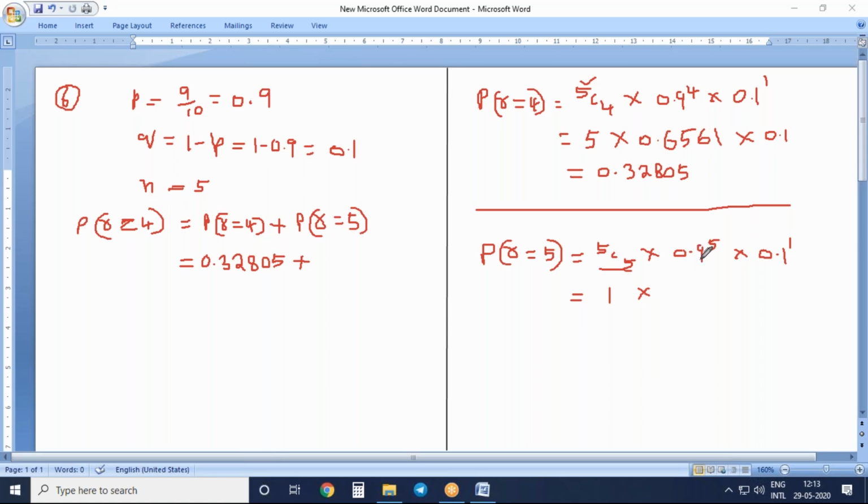So now 0.9 raised to the power of 5: here 0.6561 is already there up to 4. Just multiply 0.6561 into 0.9.